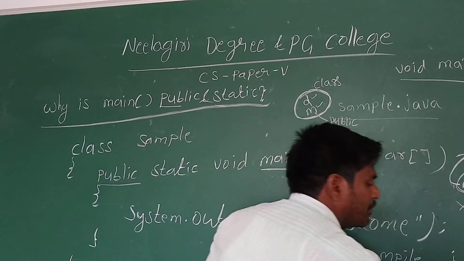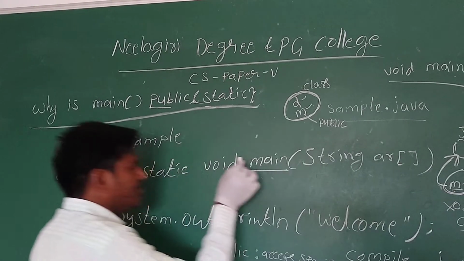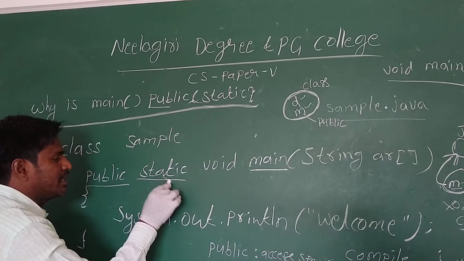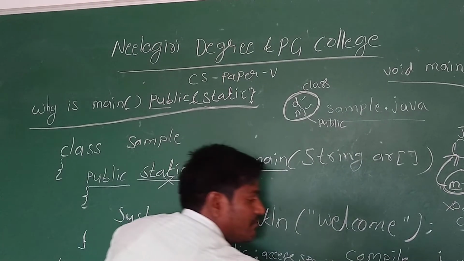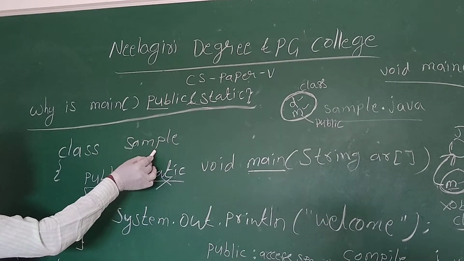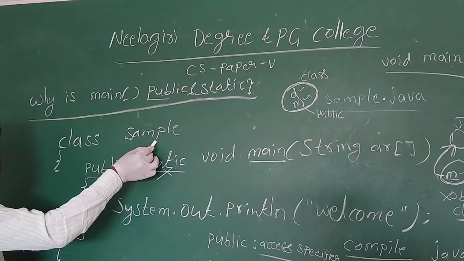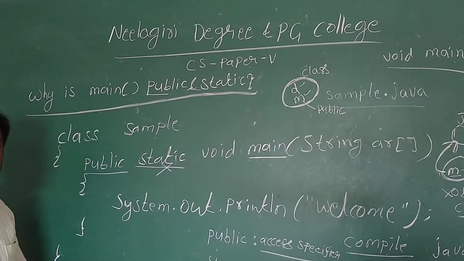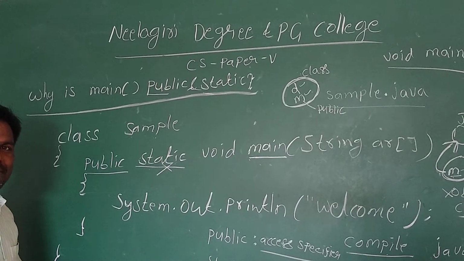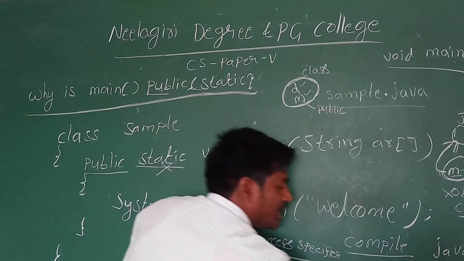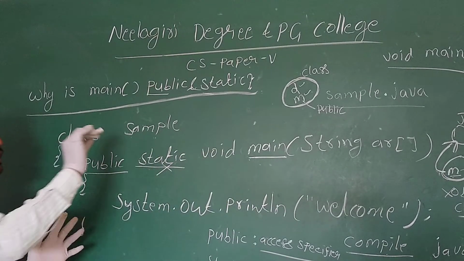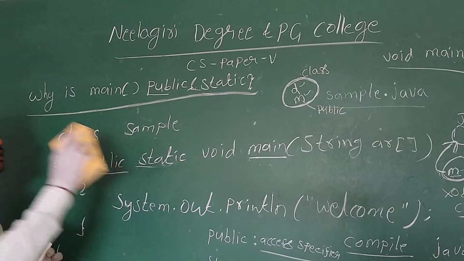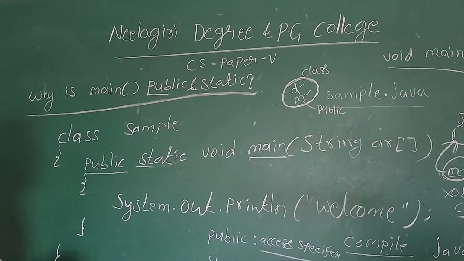Here the JVM will invoke the main method. If it is not static, the JVM has to create the object for the sample class, and by using that object invoke the main method. But the JVM cannot create an object, so we have to declare the method as static.